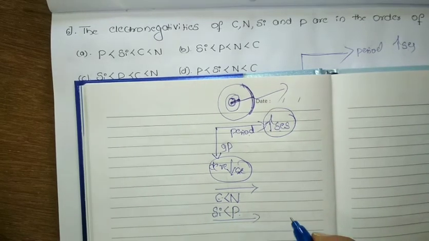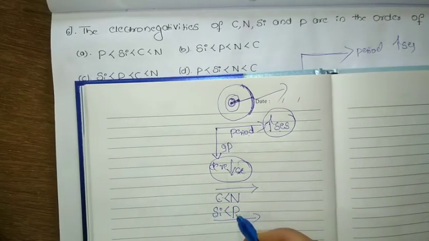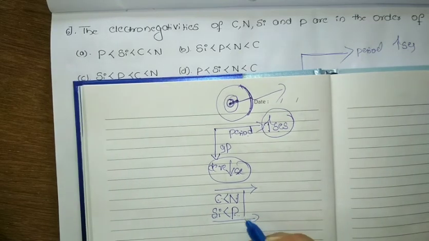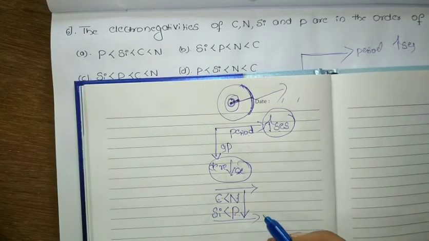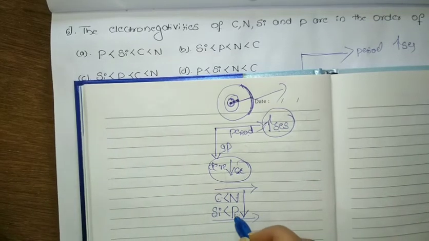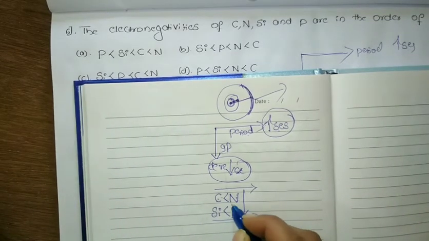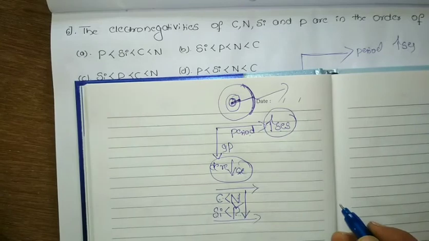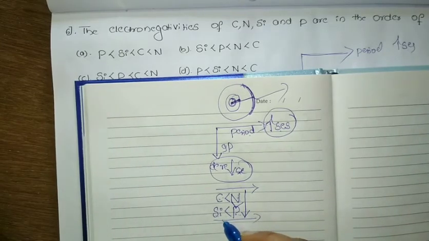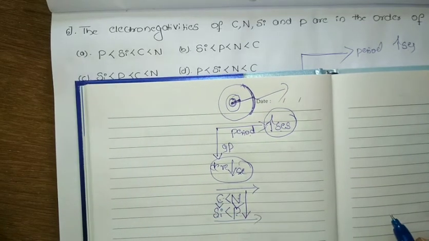Now between nitrogen and phosphorus, which will have less electronegativity? Phosphorus will have less, because down the group electronegativity decreases. Similarly, between silicon and carbon, which will have less? The silicon. This is how we need to arrange.